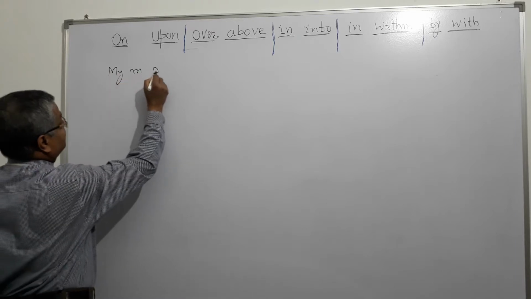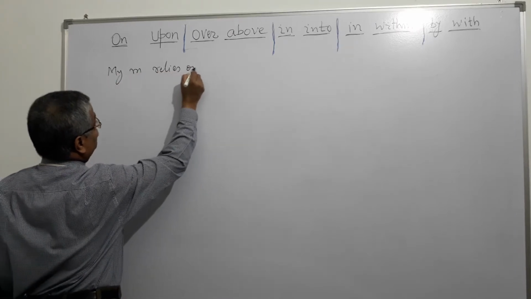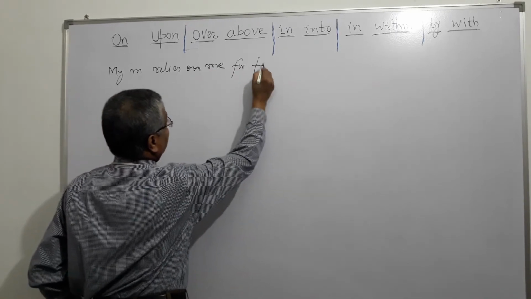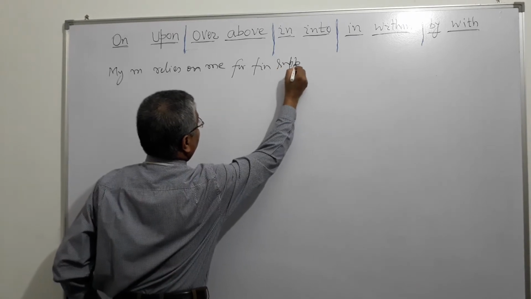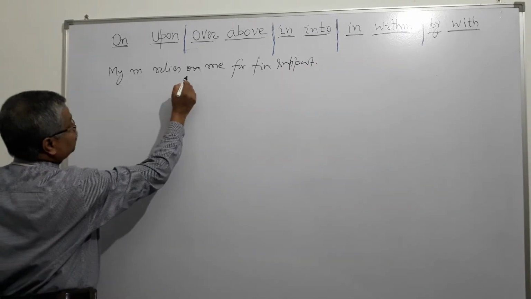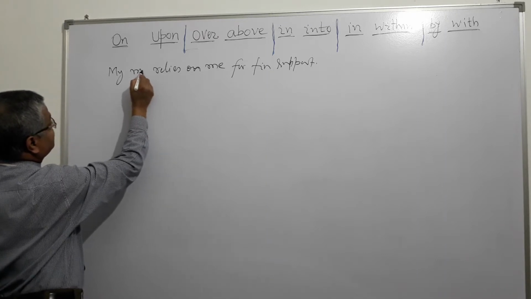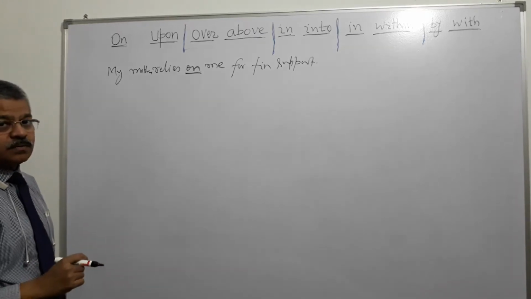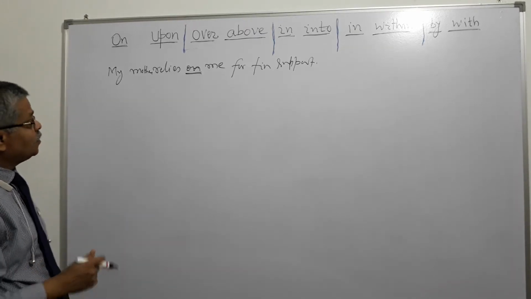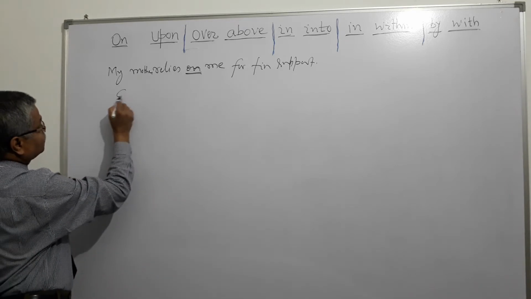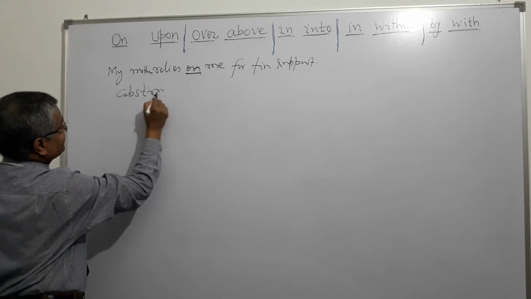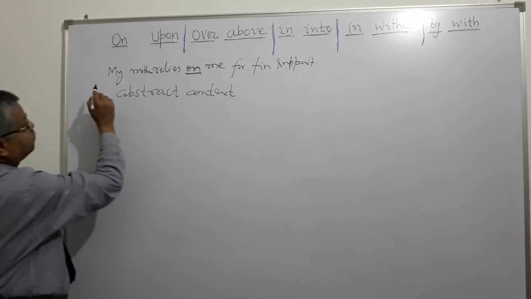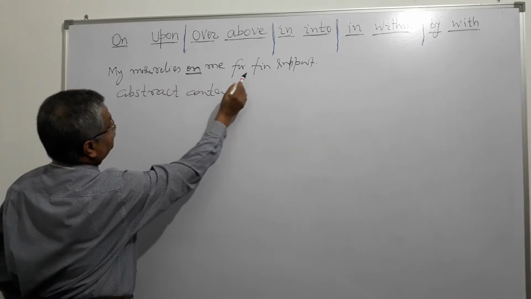My mother relies on me for financial support. So here, though on has been used, it is not showing physical contact or touch. What is it showing? It is called an abstract context. Here, my mother relies on me for financial support.